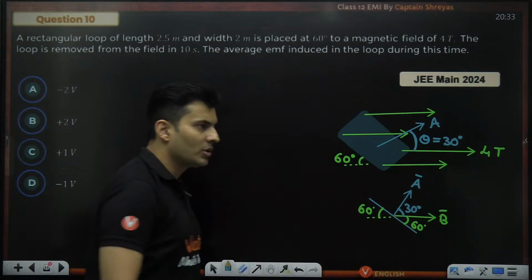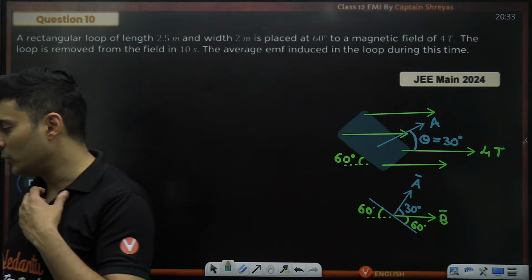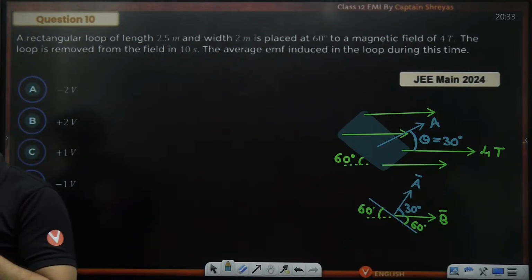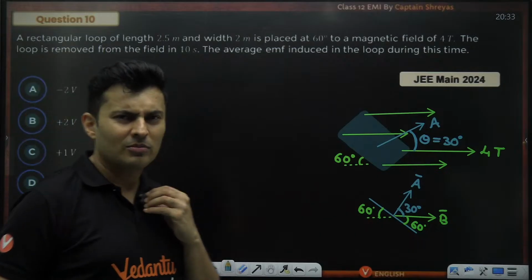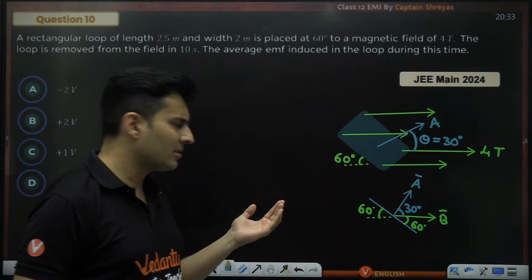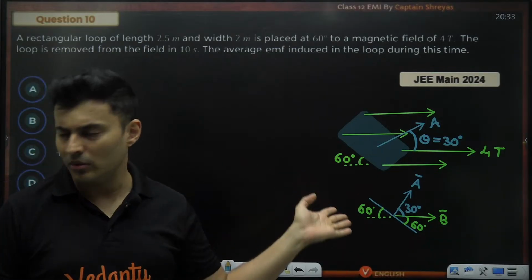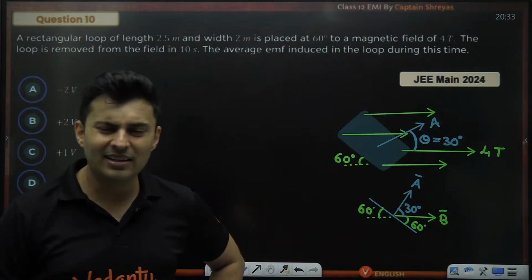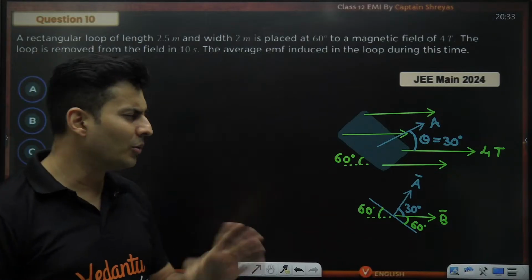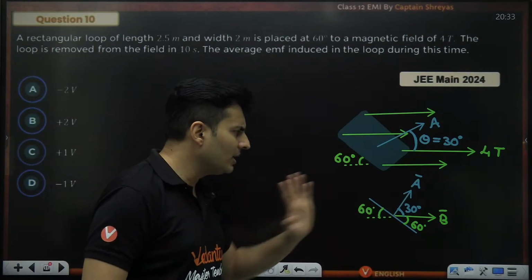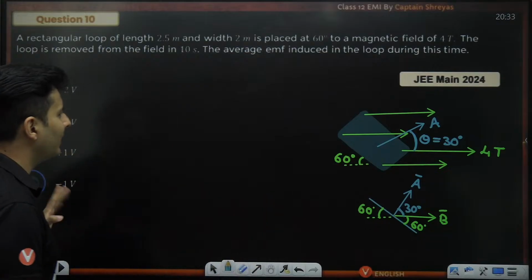That is one of the most common mistakes which many people make. It is not 120 either. Even if you take 120, it is on the obtuse side, and you will unnecessarily get negative signs and all of that. Don't go into those negative signs. It is actually 30 degrees if you notice carefully.